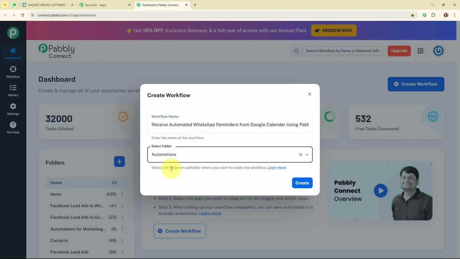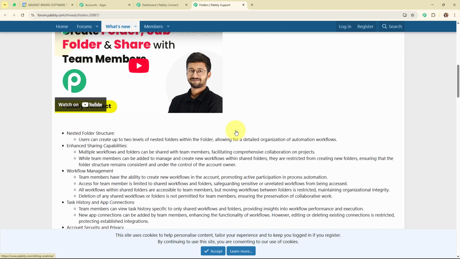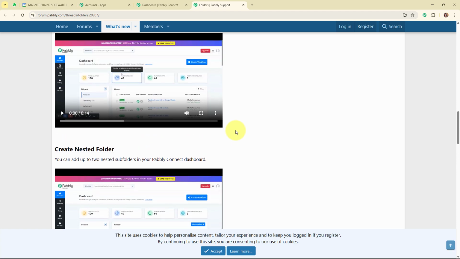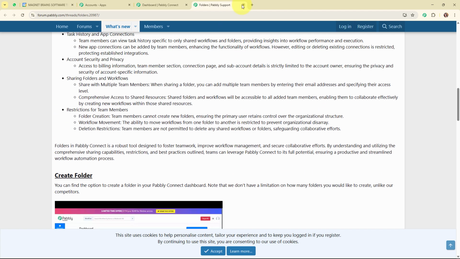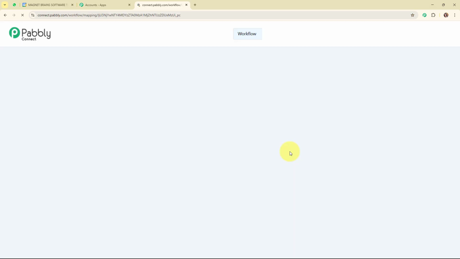And now to learn how to create a new folder inside Pabbly Connect, you have to click on this learn more hyperlink given over here. By clicking on this, it will take you to a forum window where you can see all the instructions on how to create a new folder inside Pabbly Connect. Alright, so now let's move back to our Pabbly dashboard, and here to create a new workflow, I'm going to click on this create button given over here.